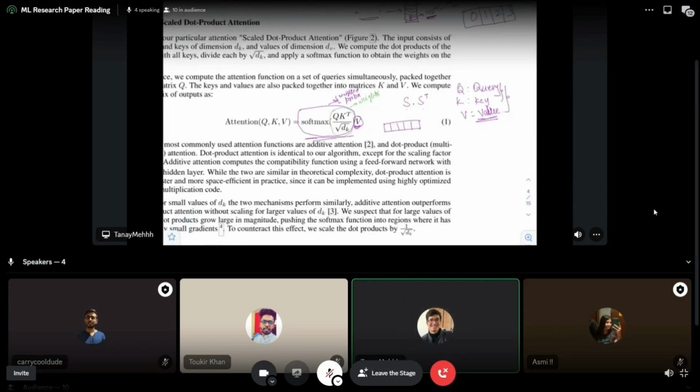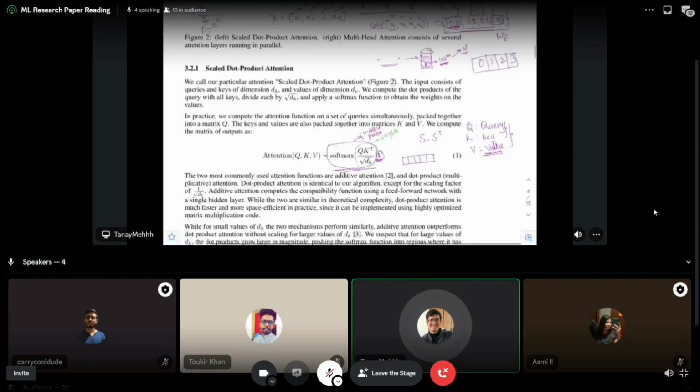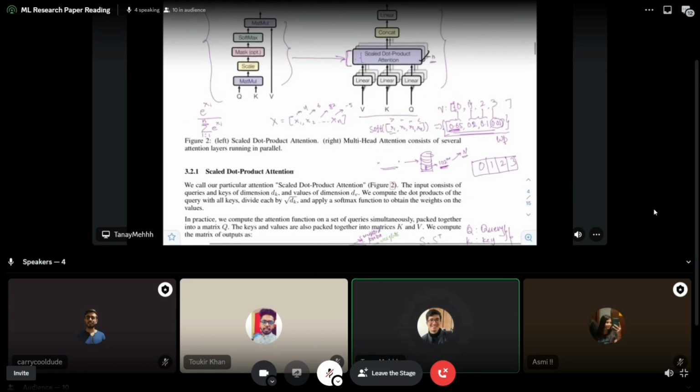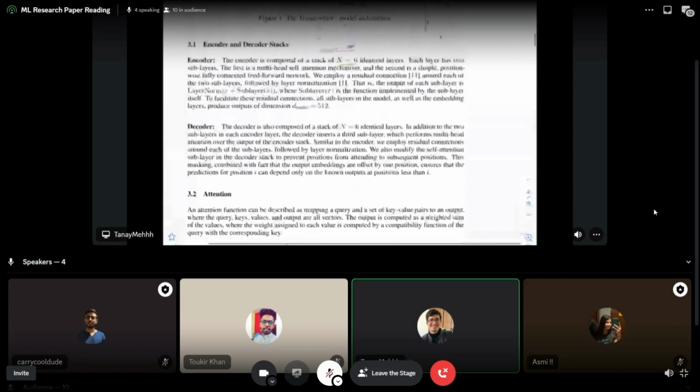You take a sentence, you make it numerical, you do a dot product with itself to find the similarity of each word to all the other words, and then you pay more attention to the important words and less attention to the non-important words. So this is exactly what attention is. I hope people understood. If anyone has any doubt, please post it. Let's wait for 5 minutes and see if anyone has any doubt, because other than this it's just architecture, there is nothing more here.